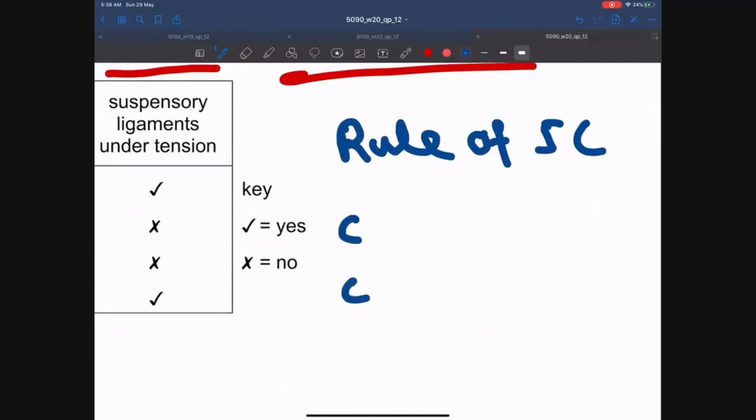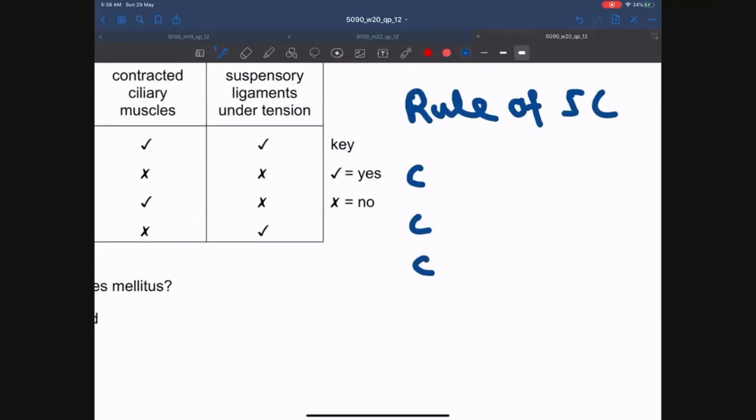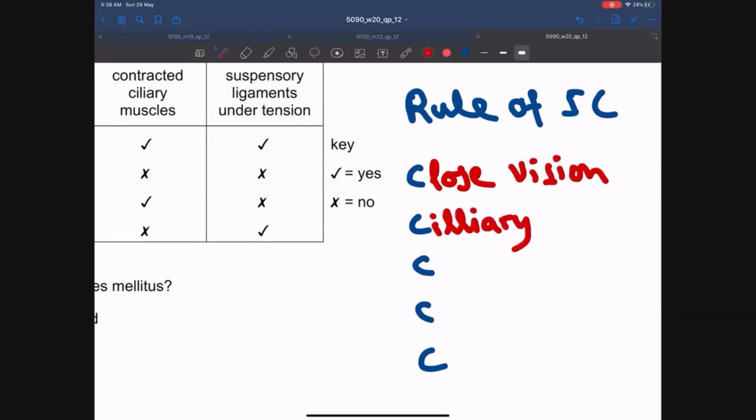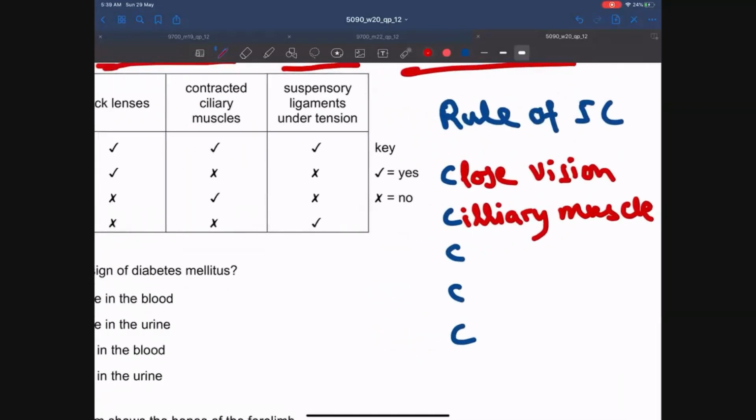Whenever there is close vision, what happens? When there is close vision or near vision, the ciliary muscle contracts. And what happens? The suspensory ligaments slacken.